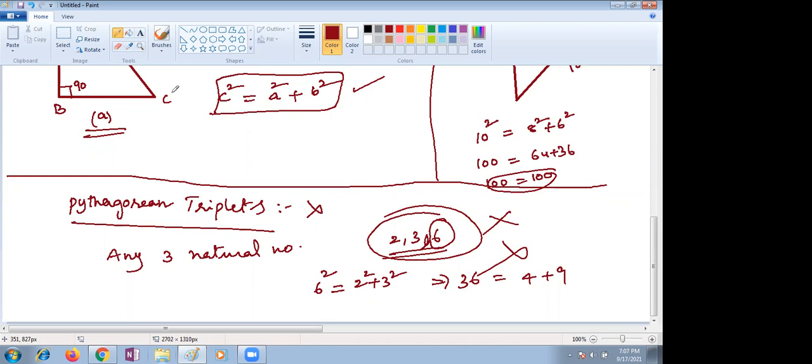That's all. Like that, we have to check whether they are Pythagorean triplets. If any 3 natural numbers, the square of the larger number equals the sum of the squares of the other 2, then we can say that set of numbers are Pythagorean triplets. If it is not satisfied, we are not going to say those are Pythagorean triplets.